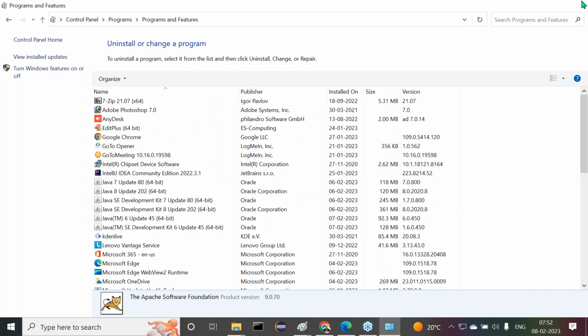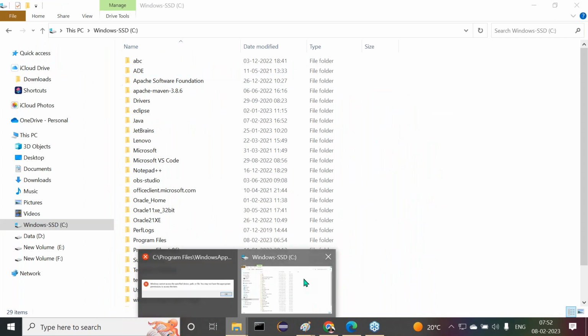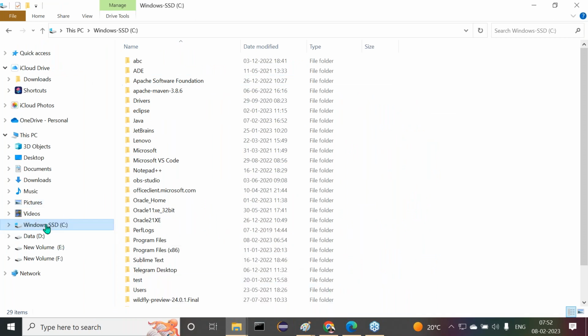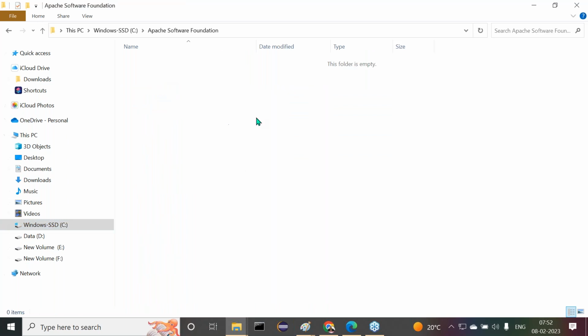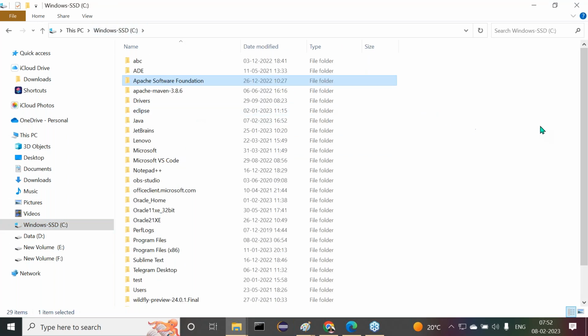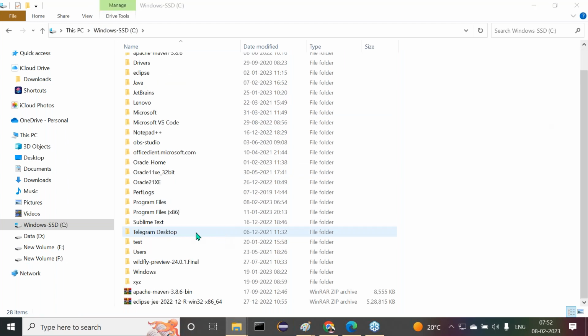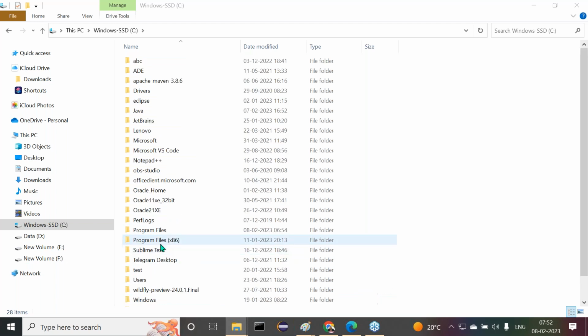Right, sir. In my system, Apache Tomcat 9.x is not available. Let me check it. In the C drive, the Apache Software Foundation folder is available, but nothing is inside it now. I want to remove that one also. Anything else like Tomcat directly? All right, nothing is available here. Tomcat is not available in my system.